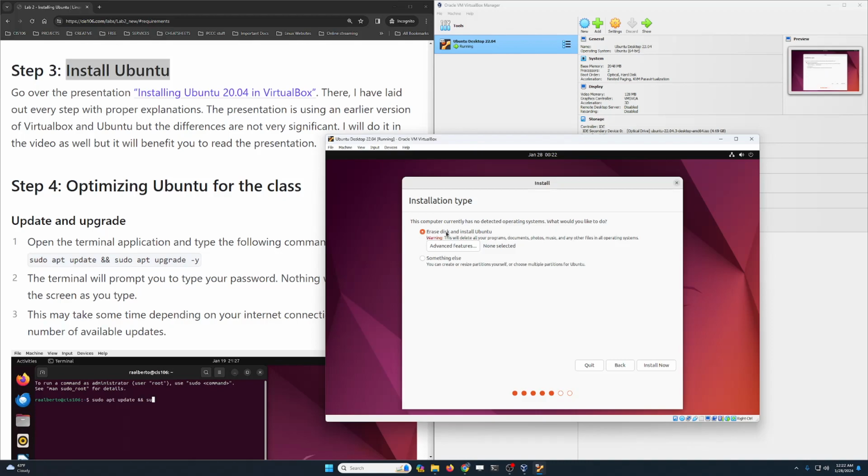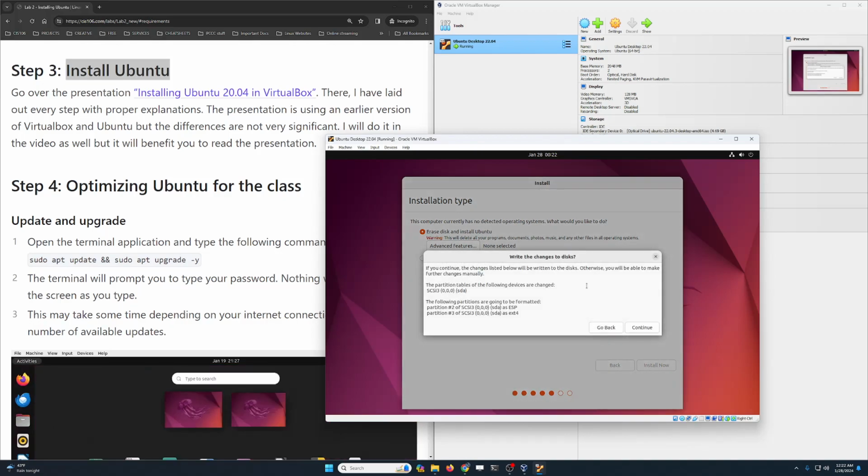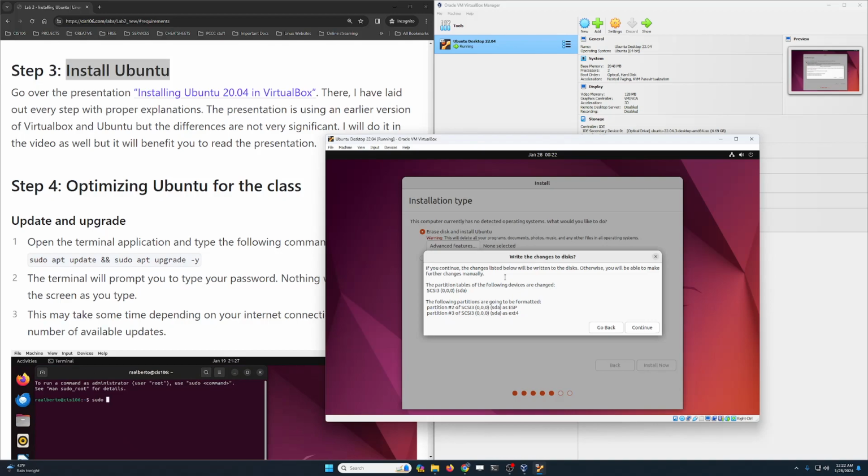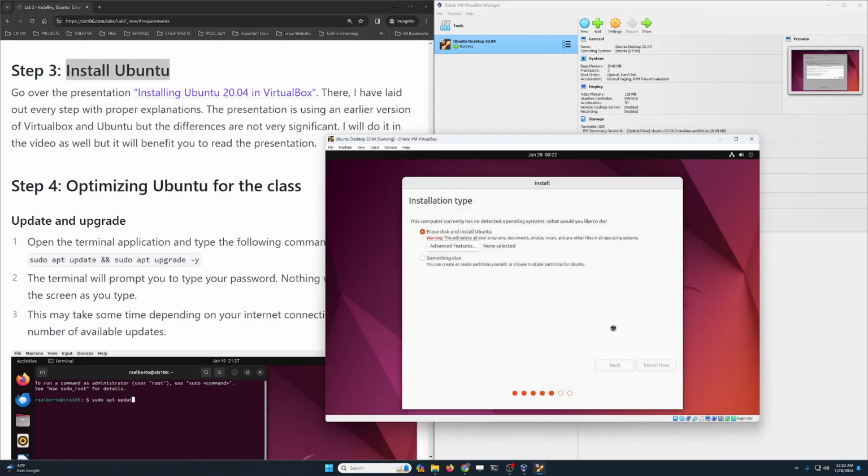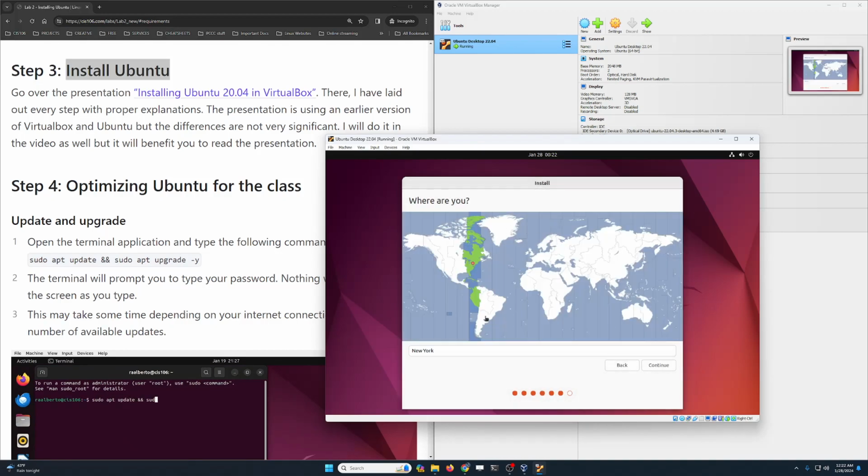Now we're going to select Erase Disk and install Ubuntu. This is using the virtual disk that we created of 40 gigabytes during the setup process. So I'm just going to click on Install Now. And this is just a summary of what the installer is going to do to that make-believe drive. So click on Continue. Select your time zone.